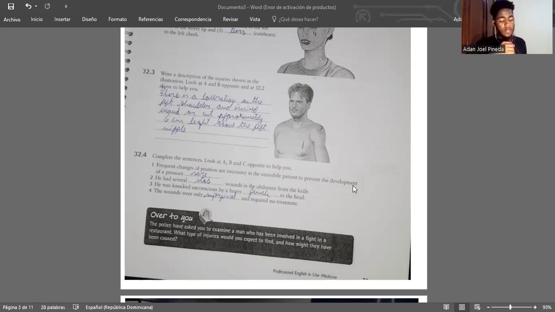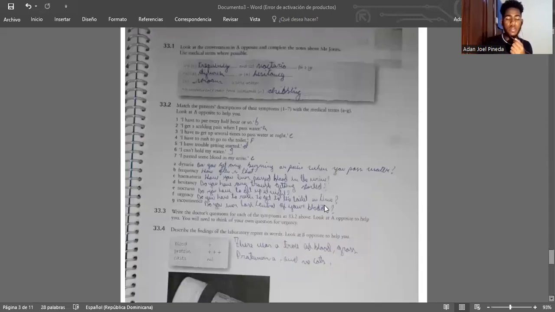Chapter 33. The urinary system. 33.1. Look at the conversation in A opposite and complete the notes about Mr. Jones. Use medical terms where possible. 1. Frequency. 2. Nocturia. 3. Dysuria. 4. Hesitancy. 5. Urgency. 6. Dribbling.